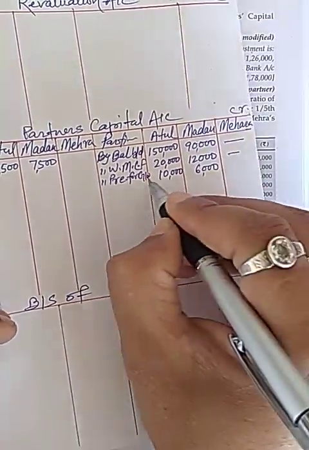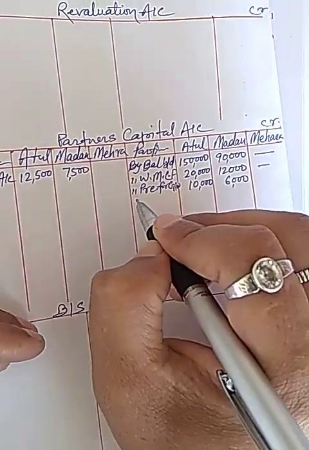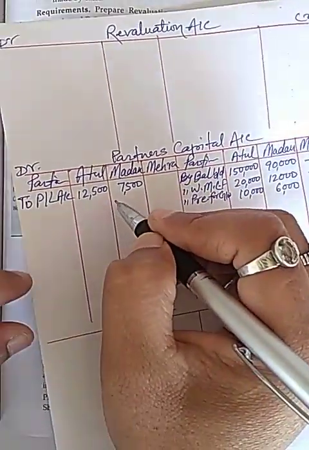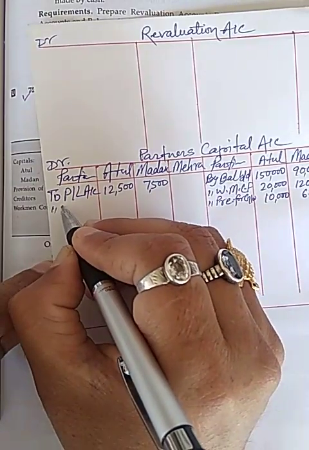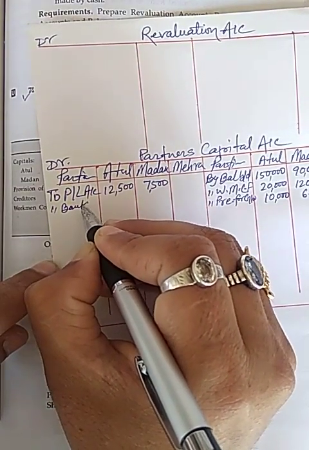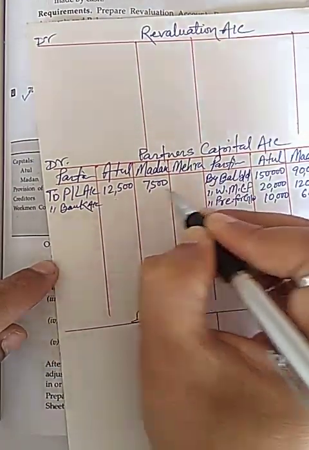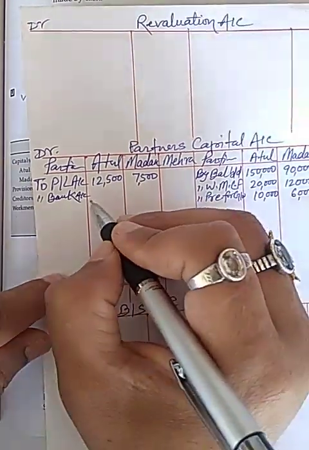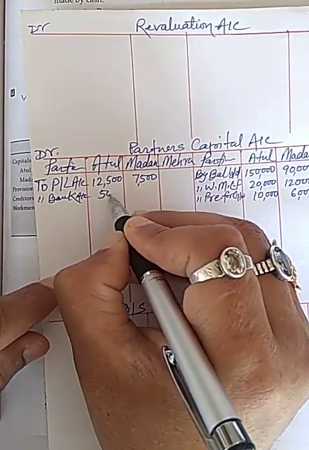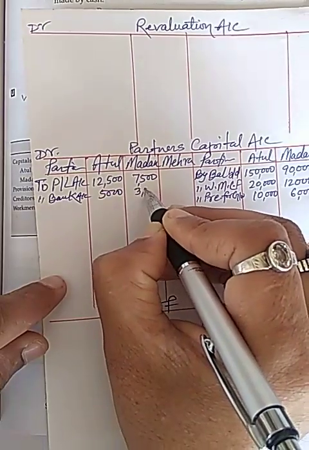Now half of goodwill withdrawn by old partner, so I will write bank account in debit side, it will be 5,000 and 3,000 respectively.